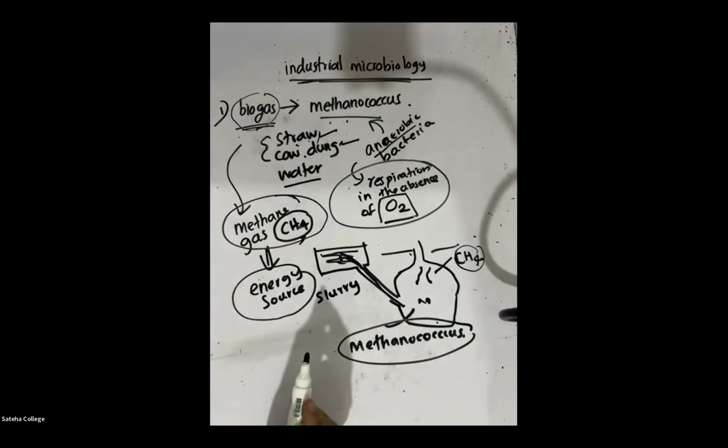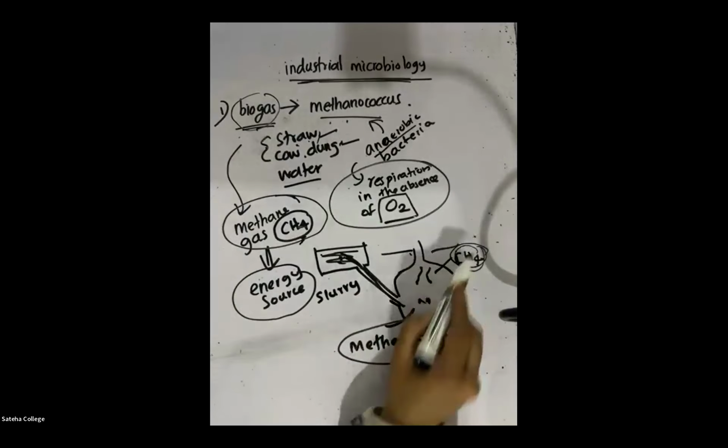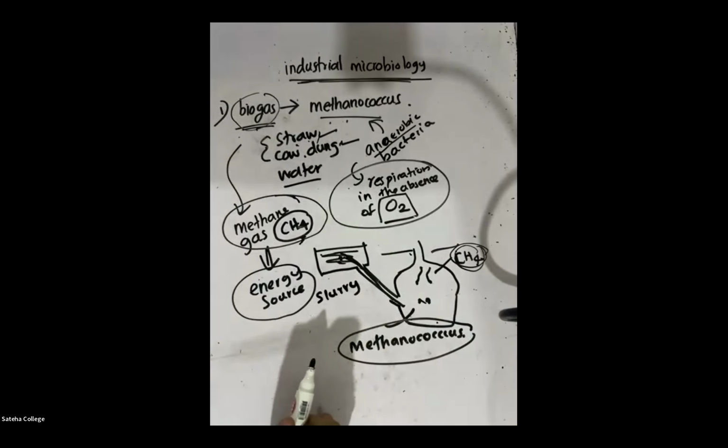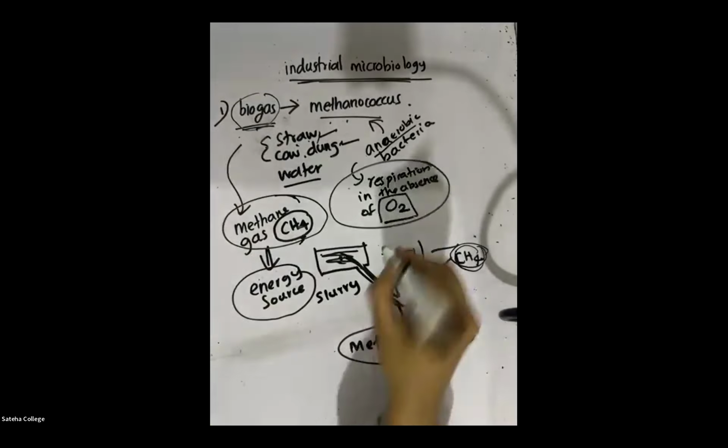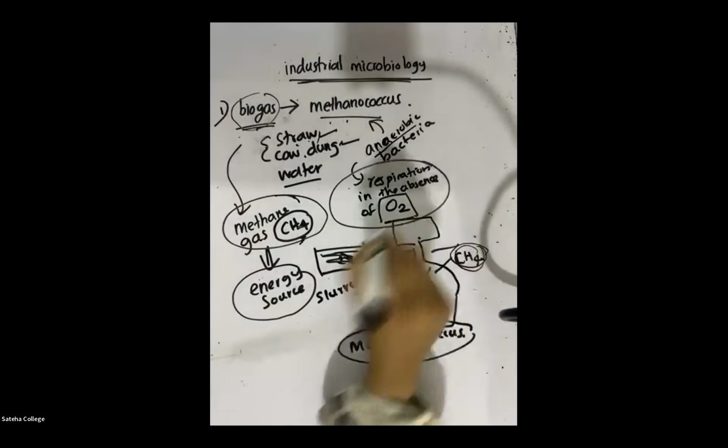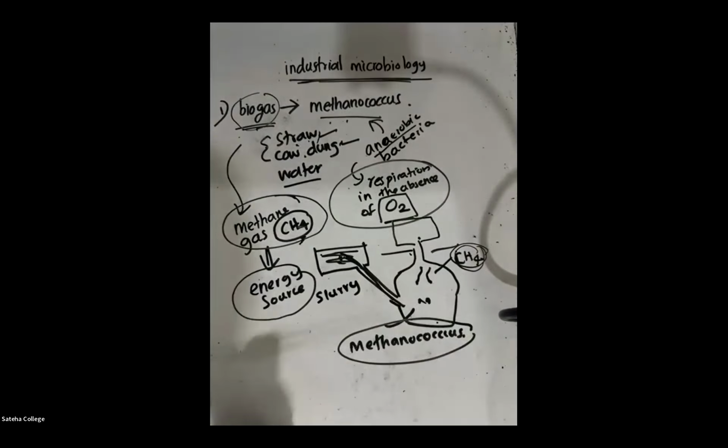What is the formula for methane gas? CH4. Every chemical compound has a formula, and the chemical formula for methane gas is CH4. So methane gas will be produced, and they store this production in an industry that will be built. In that industry, they collect this methane gas.